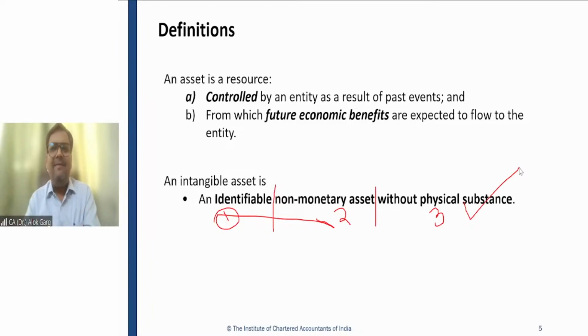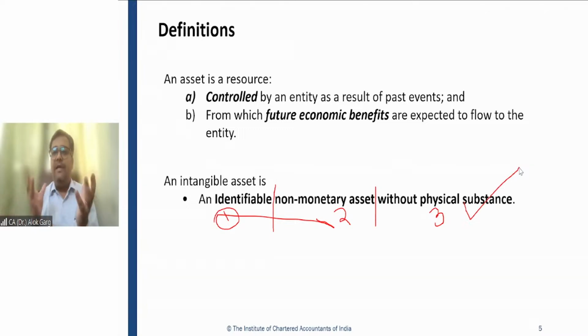That pen drive does not have a significant value. The program inside the pen drive has a significant value, which could be into lakhs, millions, even crores as well, right? The pen drive has a value of, let's say, 400, 500 or 1000 rupees maximum.